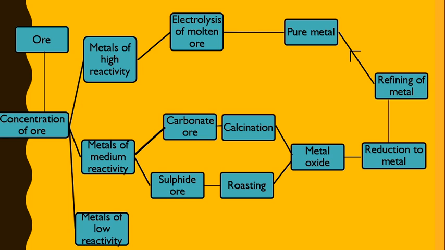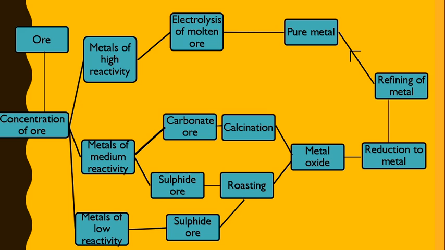In case of metals of low reactivity, if we have free metal, then we have to do just refining. But if we have metal in their sulfide form, then the sulfide ore should be again roasted. After roasting, we will get metal oxide, then reduction of metal will be done and refining of metal will be done.